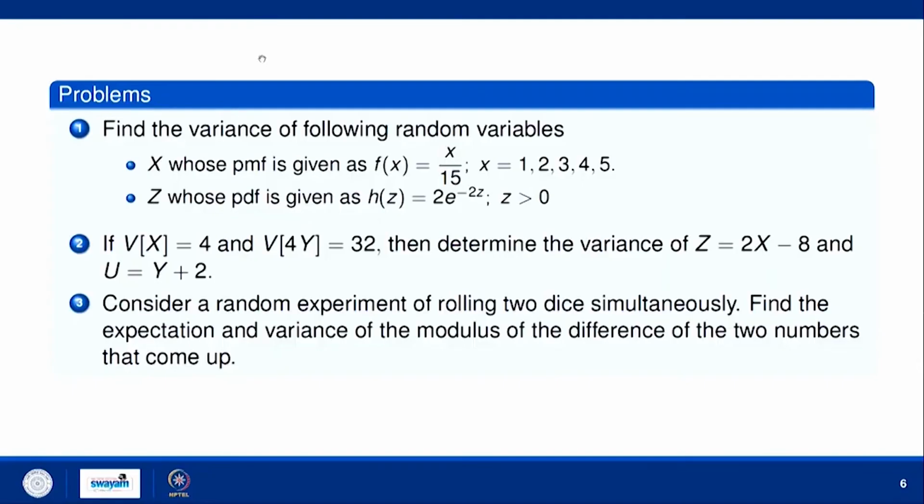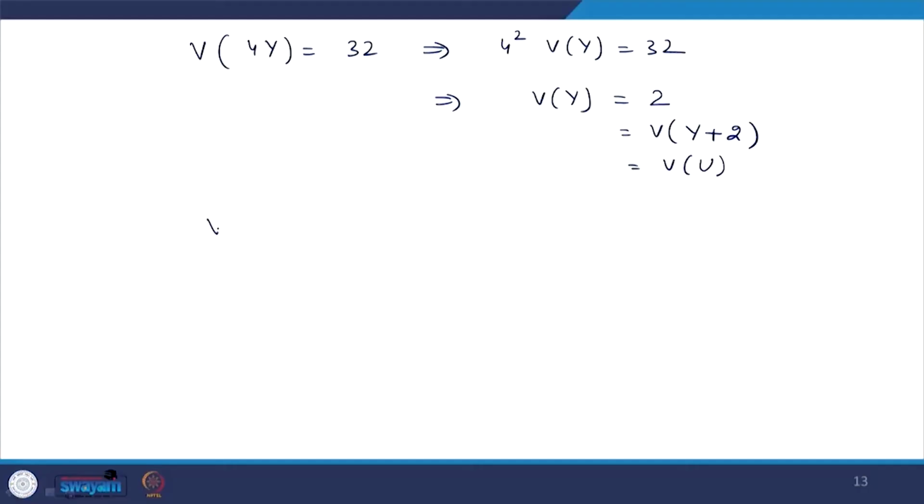Now, from the first one, variance of x is 4, and you want to compute variance of z, which is variance of 2x minus 8. It will be nothing but 4 times variance of x, which is 16.